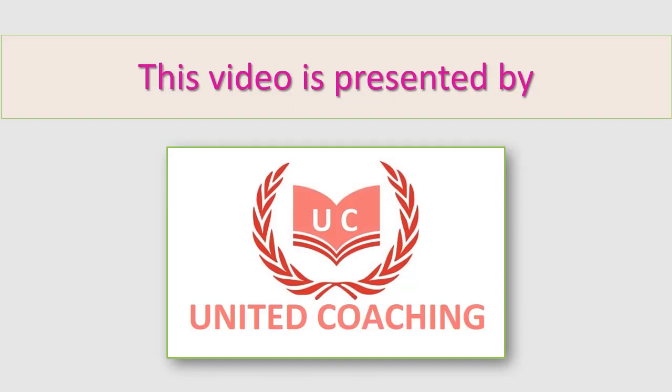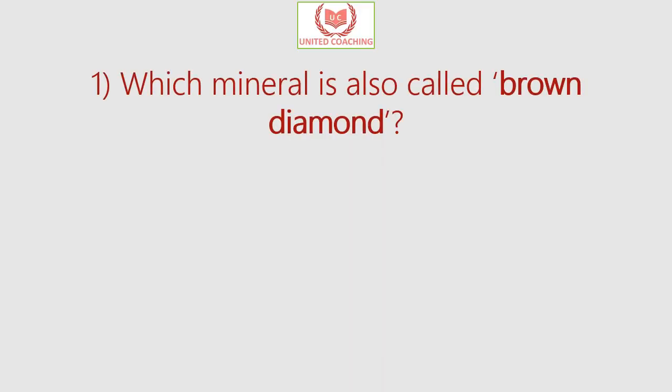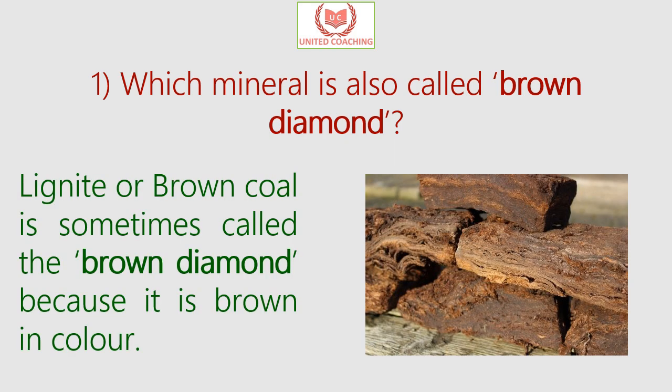Today we will discuss questions in science and technology. Our question is, which mineral is also called brown diamond? So the answer is lignite, or brown coal, which is sometimes called the brown diamond because it is brown in color. Lignite, or brown coal, is a soft brown combustible sedimentary rock formed from naturally compressed peat.